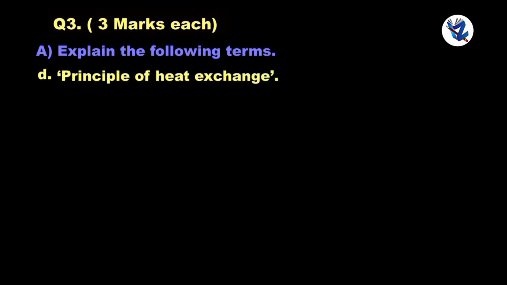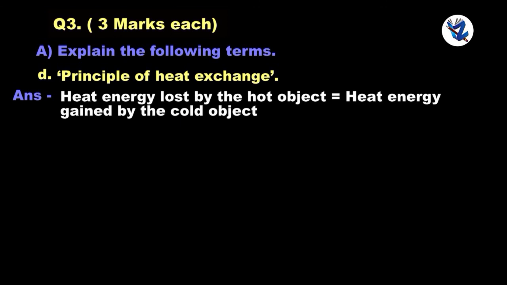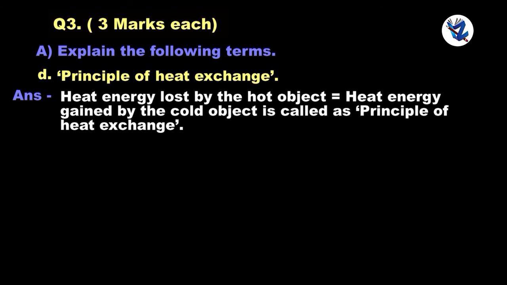Principle of heat exchange. Heat energy lost by the hot object is equal to heat energy gained by the cold object is called the principle of heat exchange.